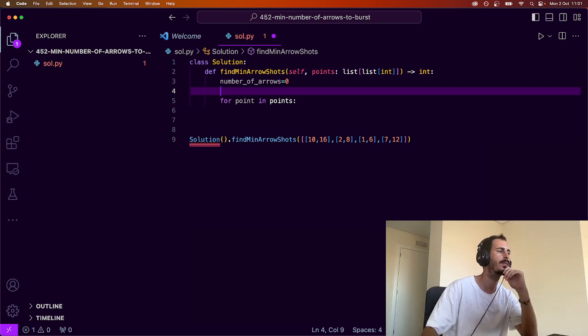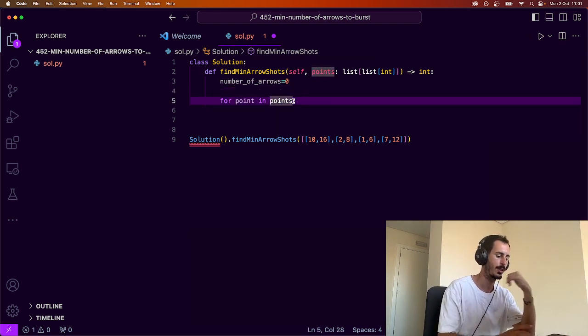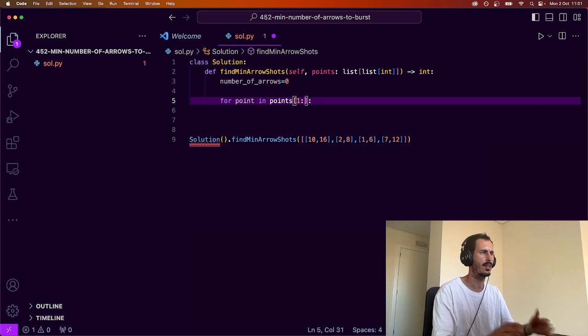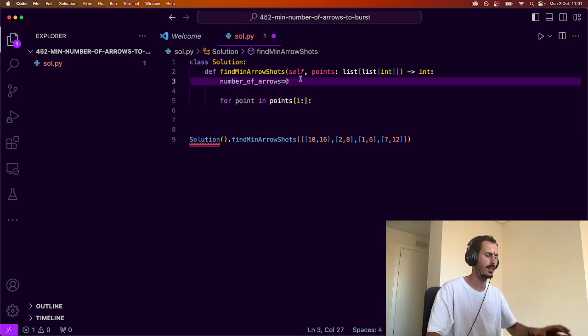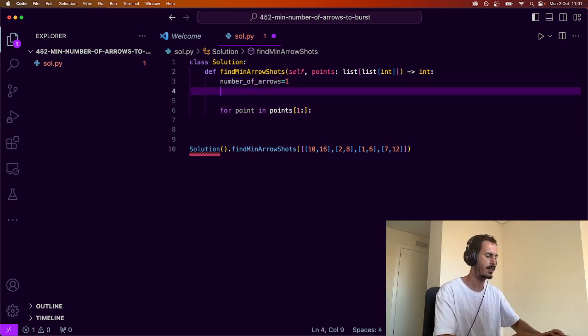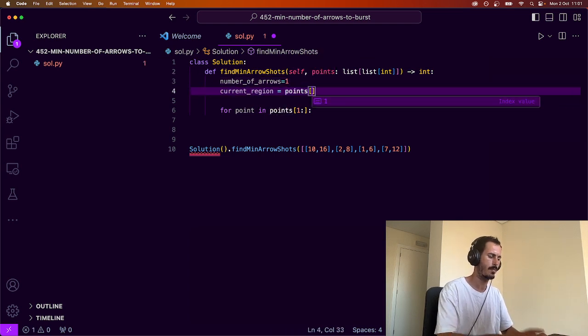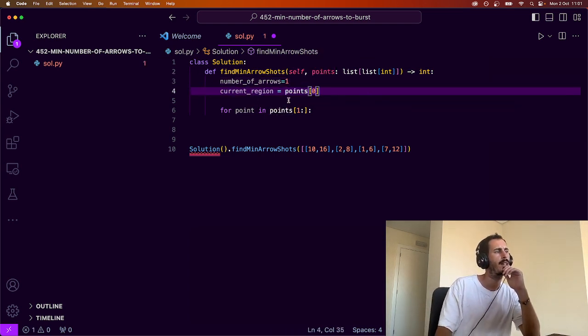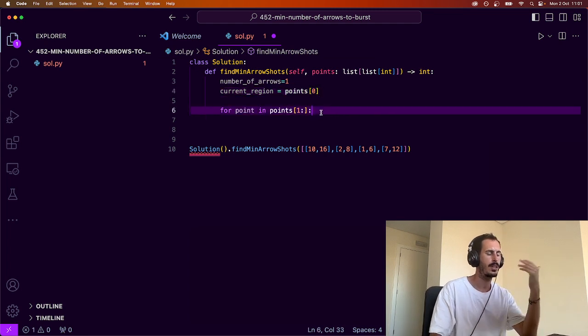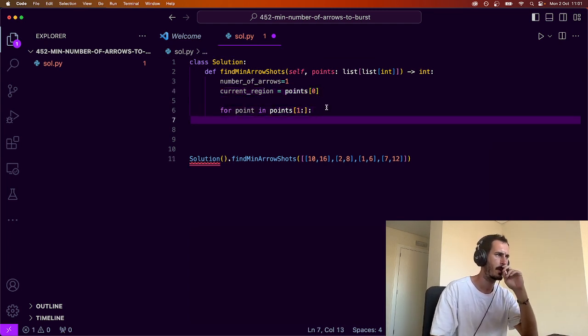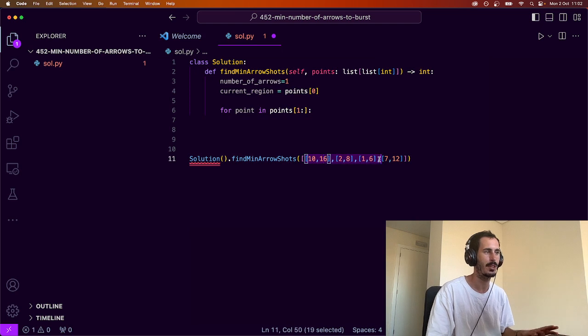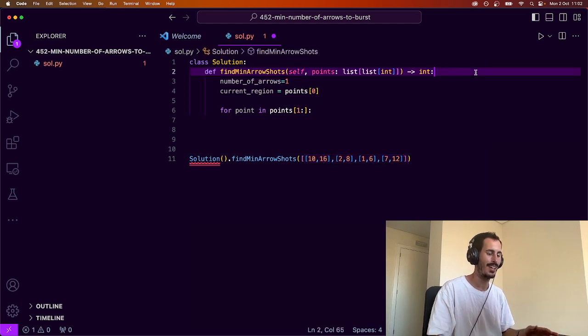I'm wondering, we don't even need to iterate for all of them. We can iterate just from the second onward, and we can start with number of arrows 1 and current region is points of 0. So while we're iterating, first of all, they don't come sorted, so let's sort them.